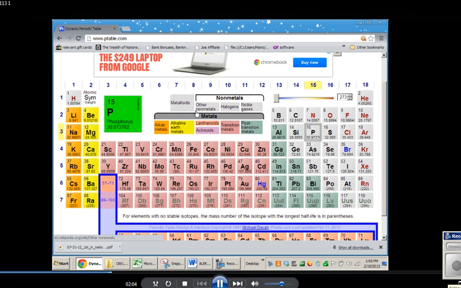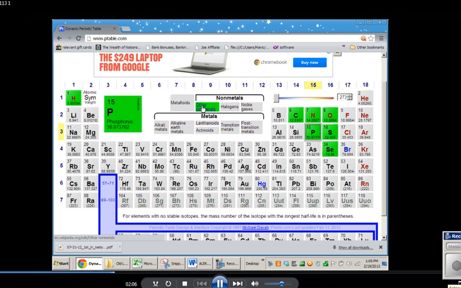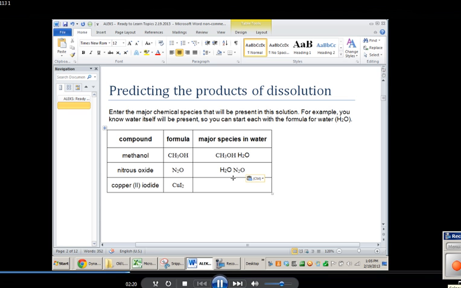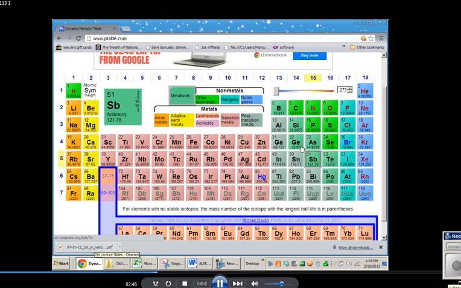It's not ions, it's shared electrons, it's not a plus and a minus charge of some kind being held together as a salt. In fact, it's the sharing of electrons. So we would actually write N2O as the other species in water for nitrous oxide because it doesn't dissolve into ions. So copper 2 iodide is a completely different story. Copper itself is a metal. Iodine is a nonmetal. You would expect that a metal nonmetal compound would have a cation.